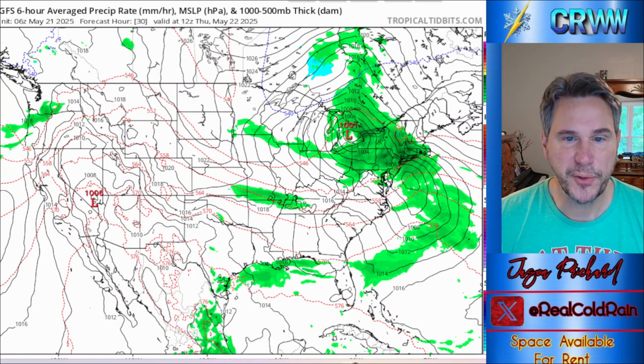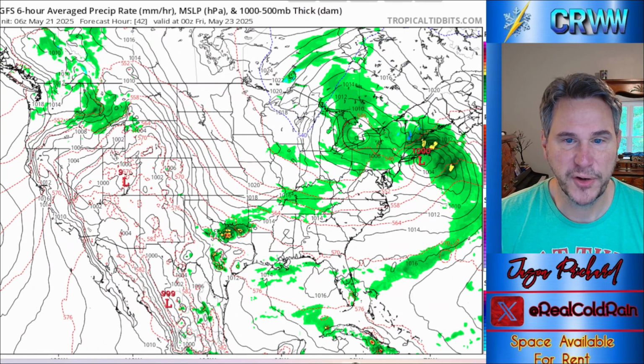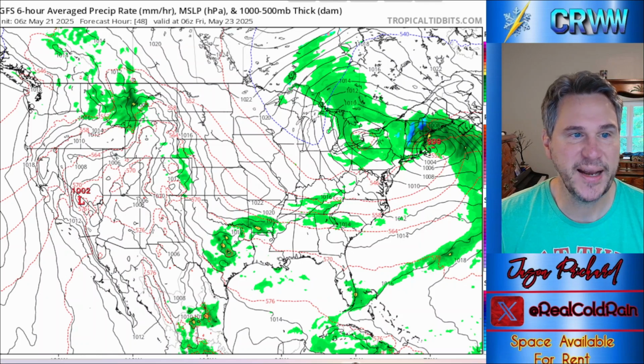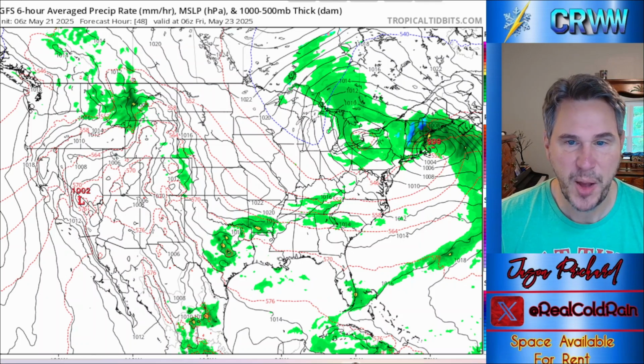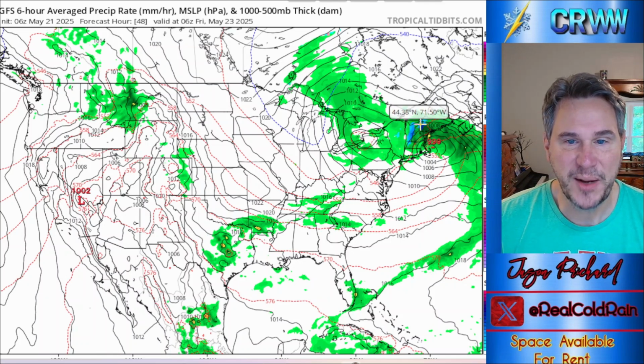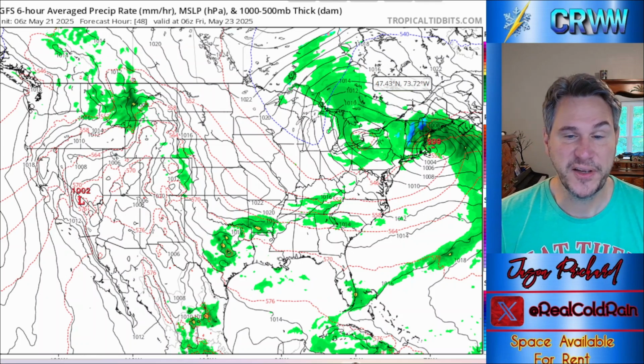So as we go on out through Thursday afternoon into Thursday evening, look, we see a primary low start to take over, deepen into the 990s. That'll get down into the mid 990s. And look what the GFS is doing here. Back here in the Green Mountains and the White Mountains, we're looking at snow potentially falling. Now, this is the GFS.